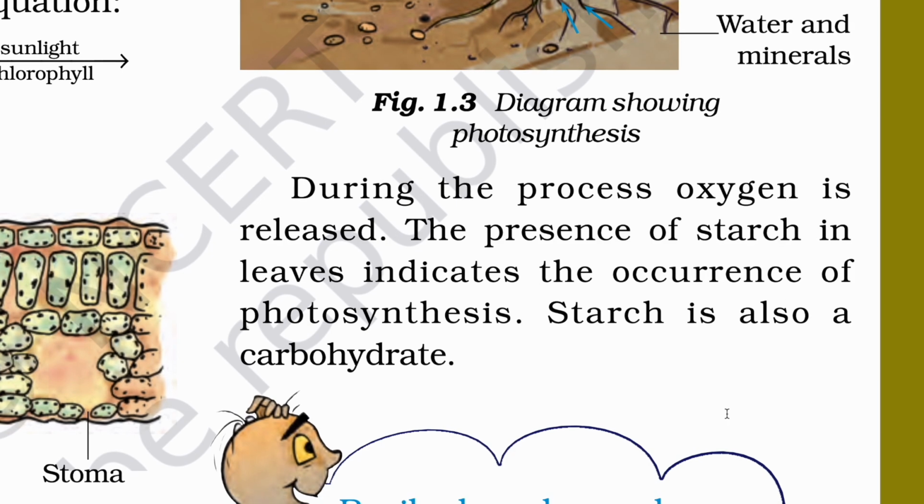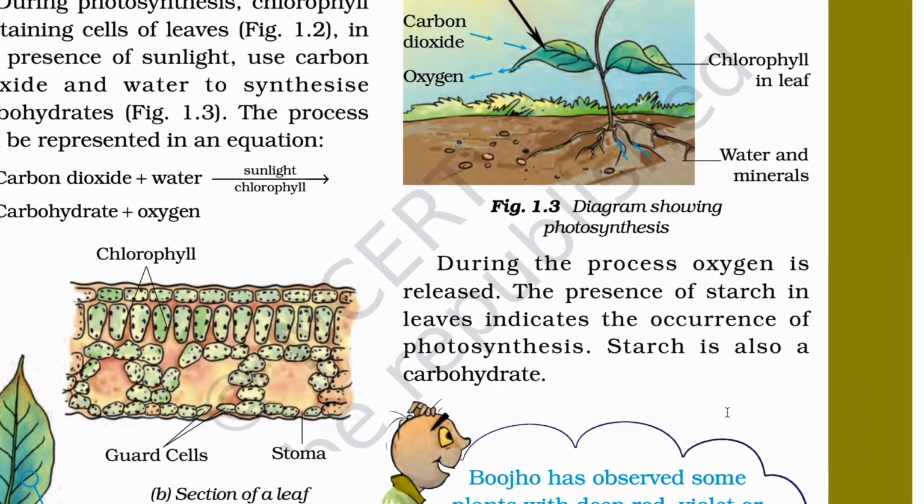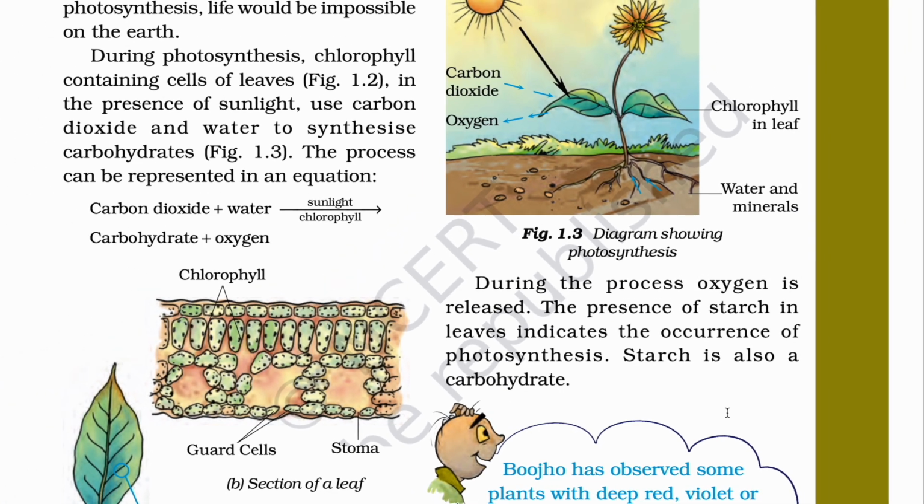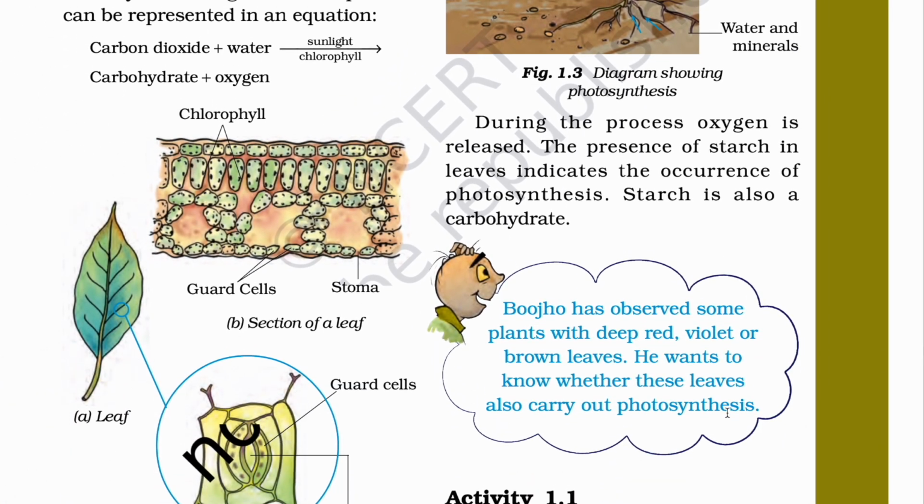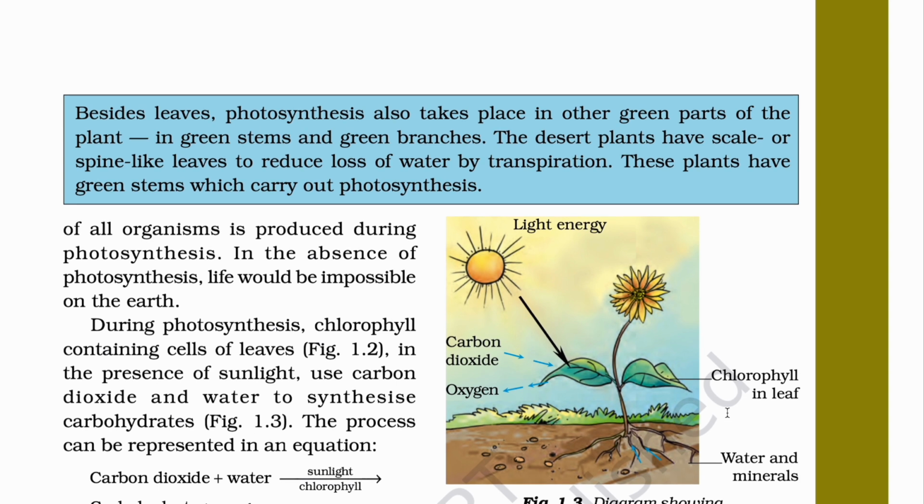During the process, oxygen is released. As I already mentioned to you, the presence of starch in leaves indicates the occurrence of photosynthesis. Starch is also a carbohydrate. One main thing as well: besides leaves, photosynthesis also takes place in other green parts of the plant, in green stems and green branches.